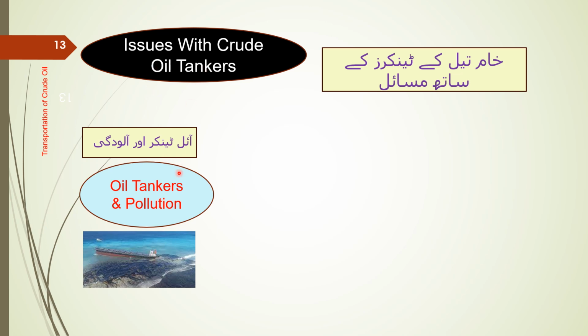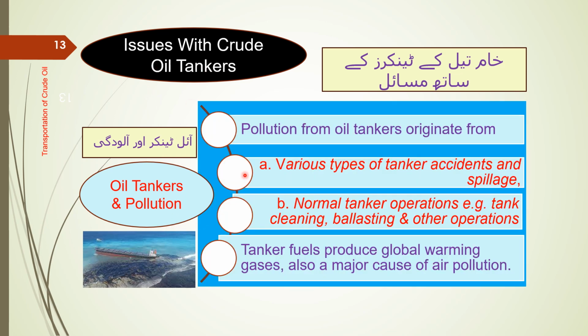Issues with crude oil tankers, and pollution. Pollution from oil tankers originates from various types of tanker accidents and spillage. Normal tanker operations, for example, tank cleaning, ballasting, and other operations. Tankers' fuel produces global warming gases such as carbon dioxide, which is considered a major cause of air pollution.